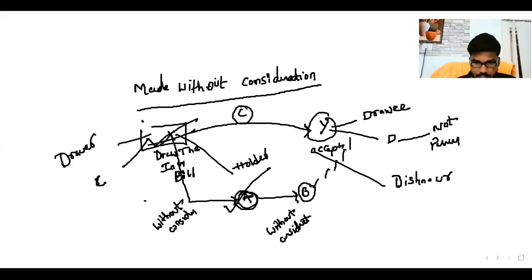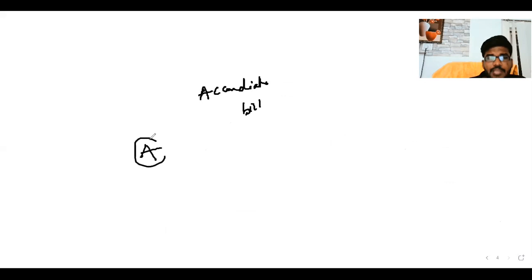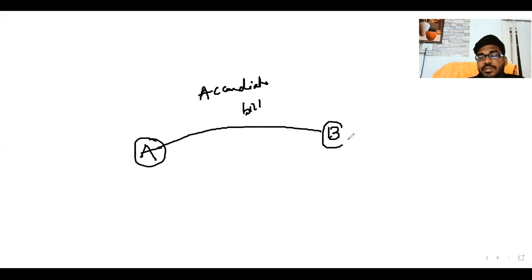And also, you know about the accommodation bill. Suppose A and B. A requires money. A went to B and requested, please give some money to me. After 1 month, I will pay the money. After 1 month, I will receive my business amount. Then B said, I don't have money, I'm also not having money. Then we do one thing. You draw a bill on me, and I accept that particular bill.